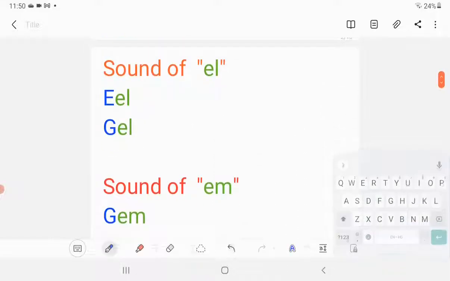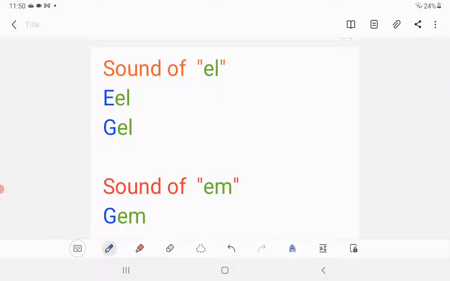So we have sound of vowel E with letter L. So it becomes the sound of L. L. Use your tongue. Okay, so let's read the words. Ill. Ill. Gel. Gel.